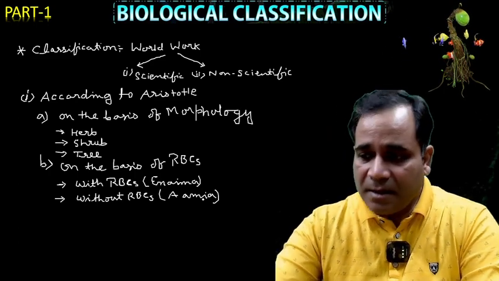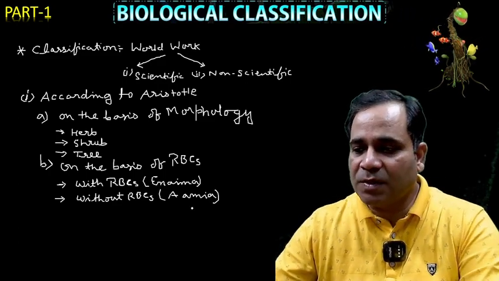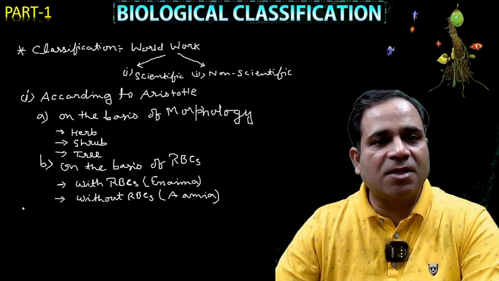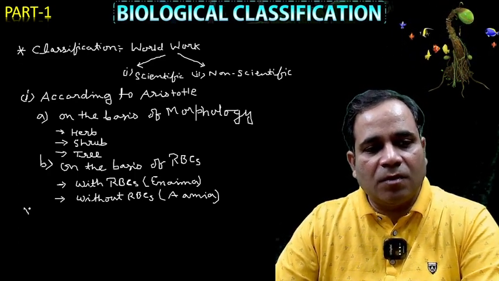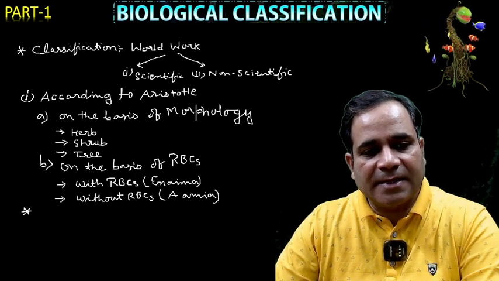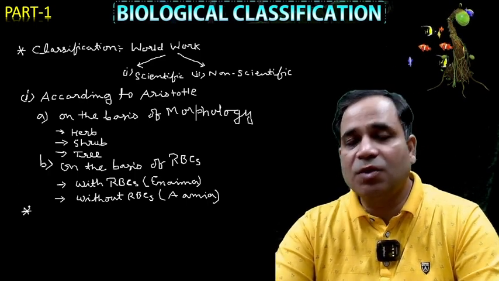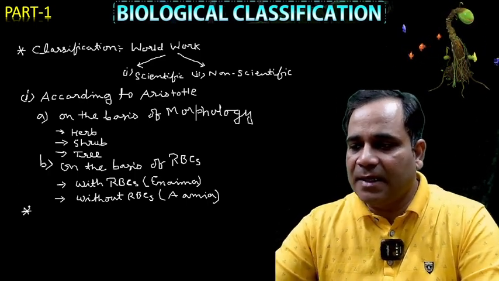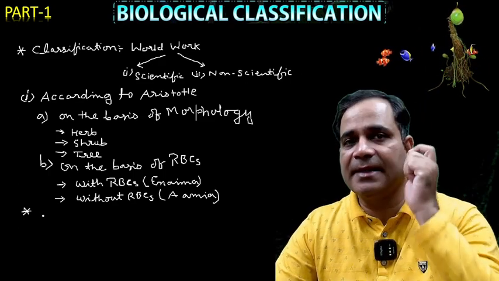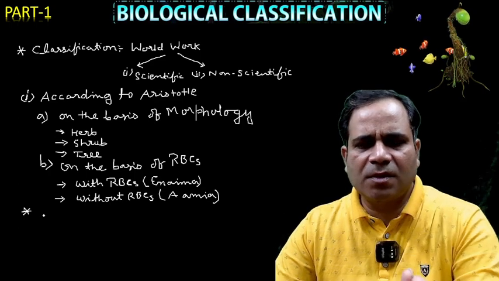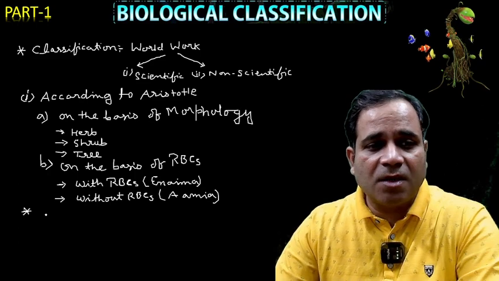Correct? Now, after that came a scientist, the name of the scientist, I hope you know, who is also the father of taxonomy. See what I am saying here? Taxonomy. Listen, two kingdom classification came after. The name of the two kingdom classification was given by the scientist Carolus Linnaeus. I hope you hear the name Carolus Linnaeus? He is also the father of taxonomy, my dear.